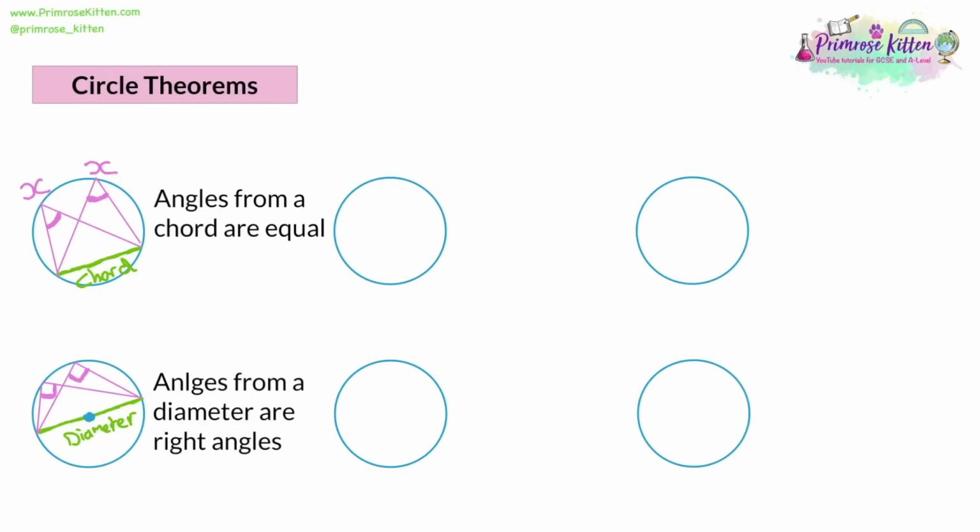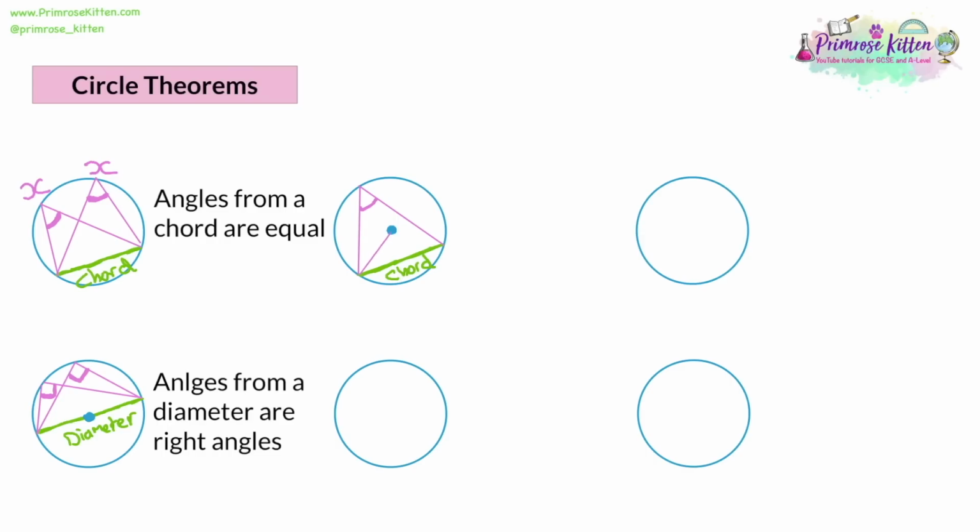There's one more related circle theorem. So again, we're going to have a chord. I'm going to draw angles from a chord. Again, there's going to be a small difference this time. So we're going to draw an angle from the chord to the edge like we've done before. The difference this time is that the circle is going to have the center labeled on it, and as well as drawing an angle from the chord to the edge of the circle, we know that no matter where we draw that, it's going to be the same size.